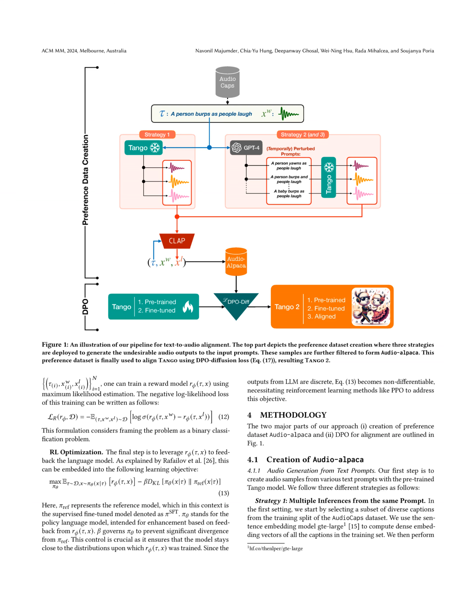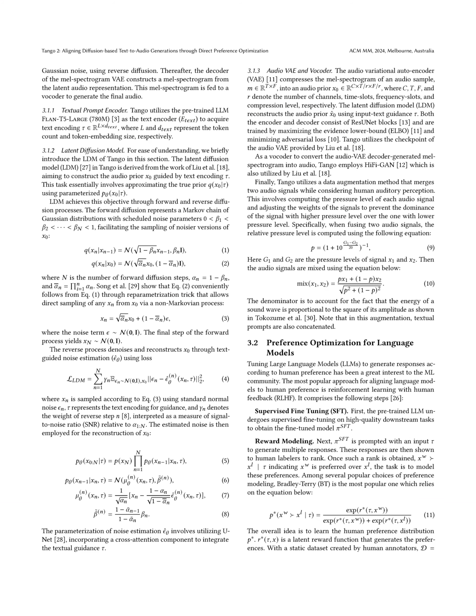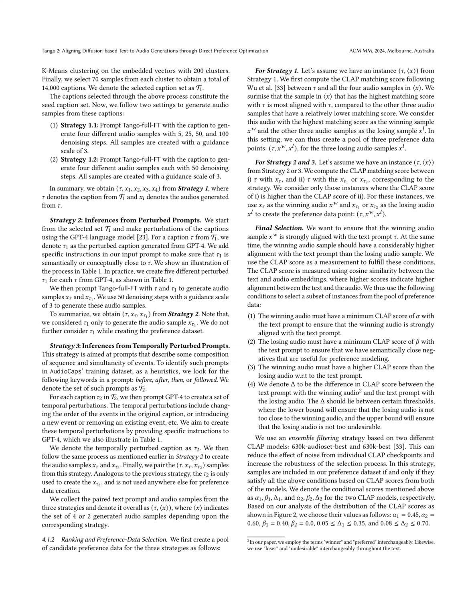The dataset is then pruned for DPO fine-tuning by computing CLAP matching scores between text prompts and audio samples. The audio sample with the highest matching score is considered the winner, while the others are losers. The winning audio must have a minimum CLAP score with the text prompt. The losing audio must have a minimum CLAP score, and the winning audio must have a higher CLAP score than